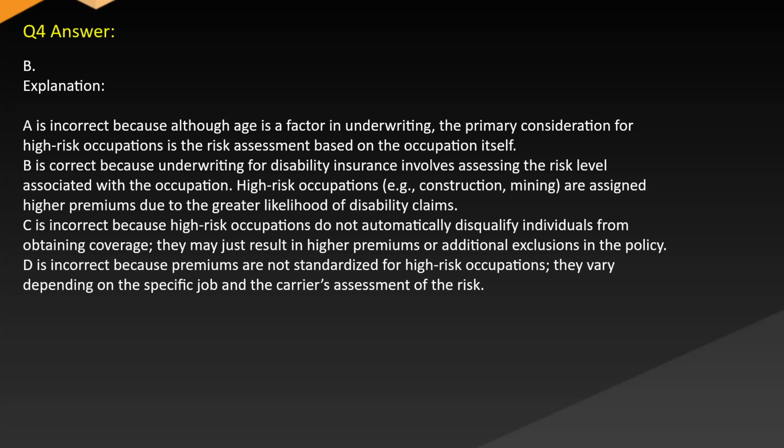B is correct because underwriting for disability insurance involves assessing the risk level associated with the occupation. High-risk occupations, e.g., construction, mining, are assigned higher premiums due to the greater likelihood of disability claims. C is incorrect because high-risk occupations do not automatically disqualify individuals from obtaining coverage. They may just result in higher premiums or additional exclusions in the policy. D is incorrect because premiums are not standardized for high-risk occupations, and they vary depending on the specific job and the carrier's assessment of the risk.